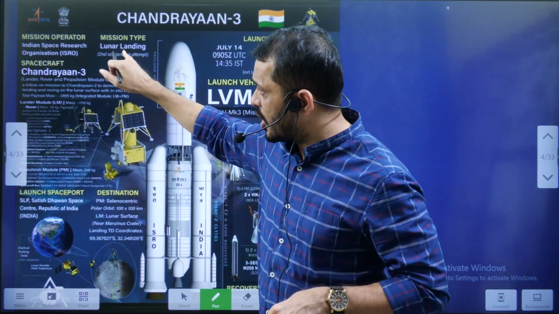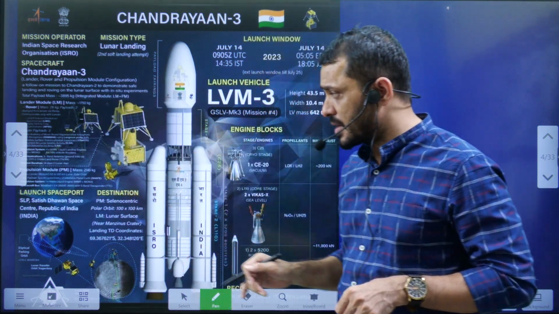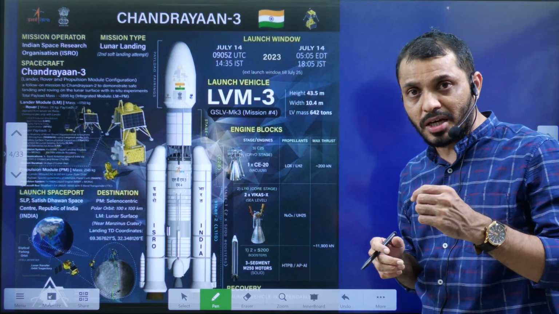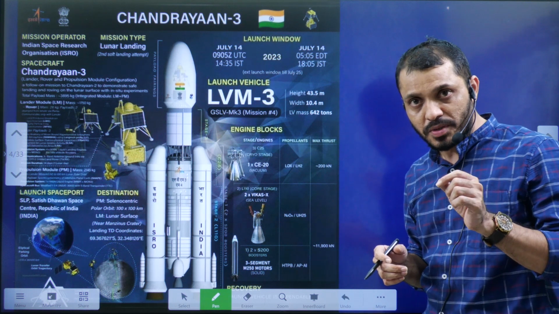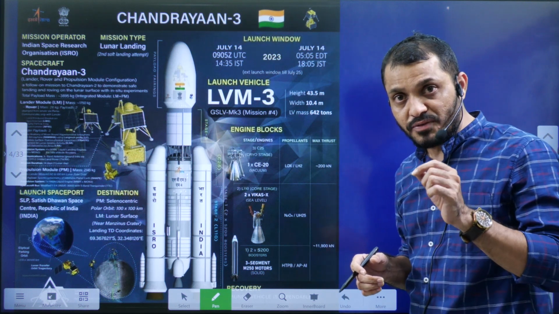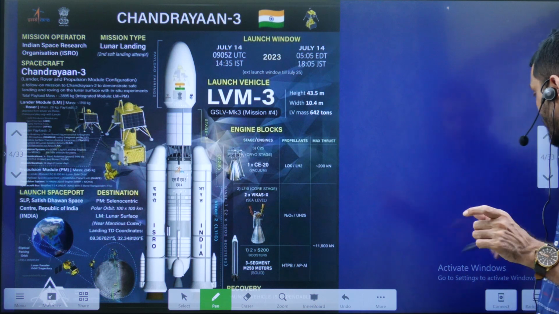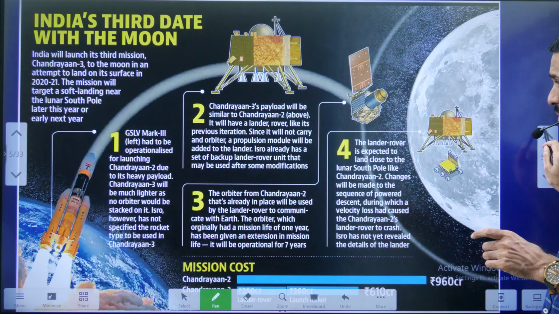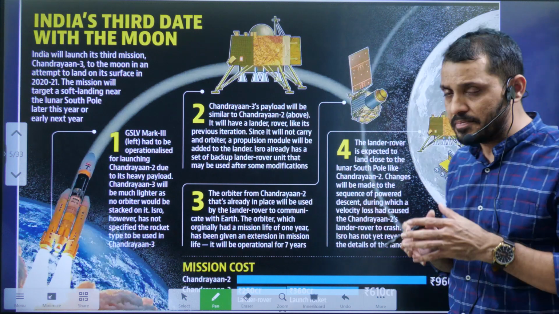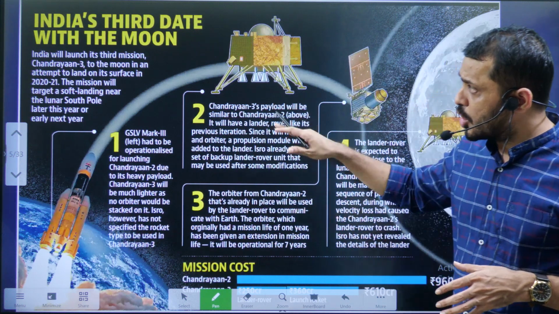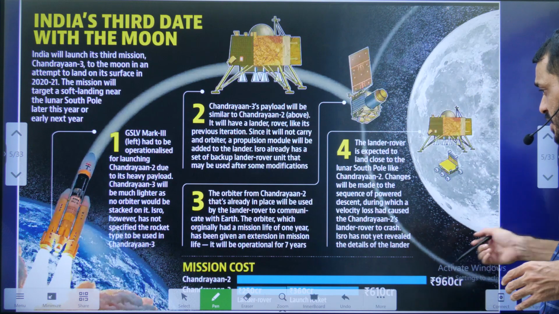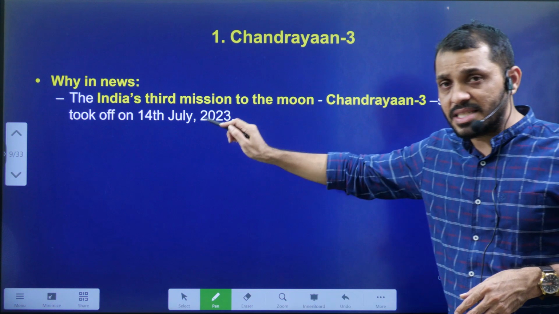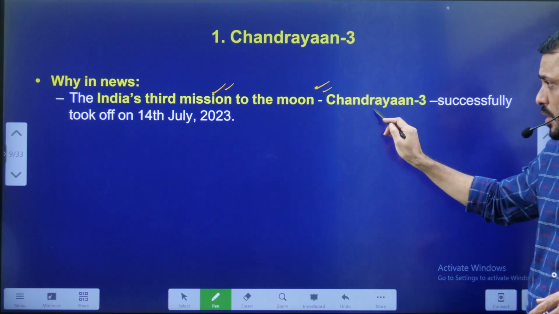It is a lunar landing mission, students. This mission is not going to include the orbiter because the orbiter was already included in Chandrayaan-2. The Chandrayaan-2 orbiter is still functioning. In Chandrayaan-2 only the lander and rover got damaged. That is the reason now we are sending only the lander as well as the rover, both using GSLV Mark 3, students.